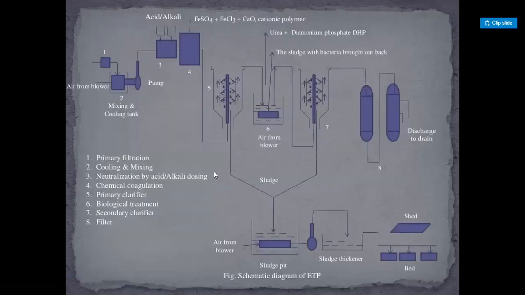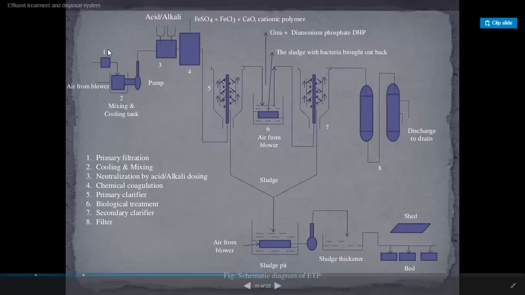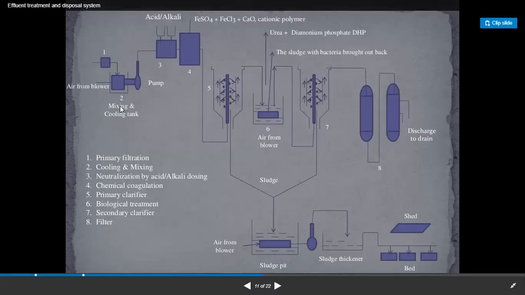Guys, here is the schematic diagram of the ETP. This is number one, primary filtration. Two is the cooling and mixing.